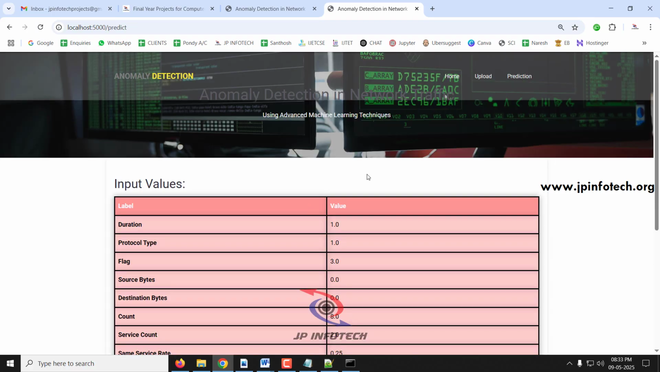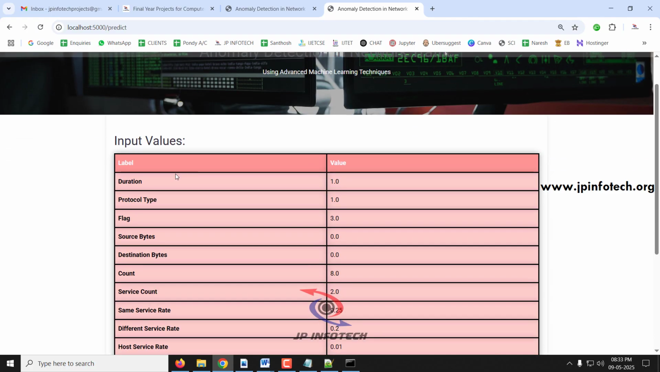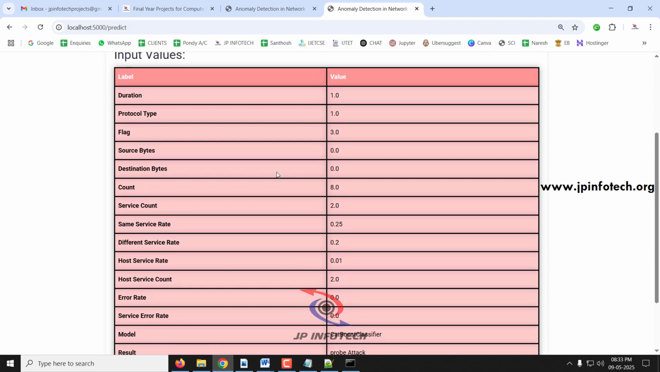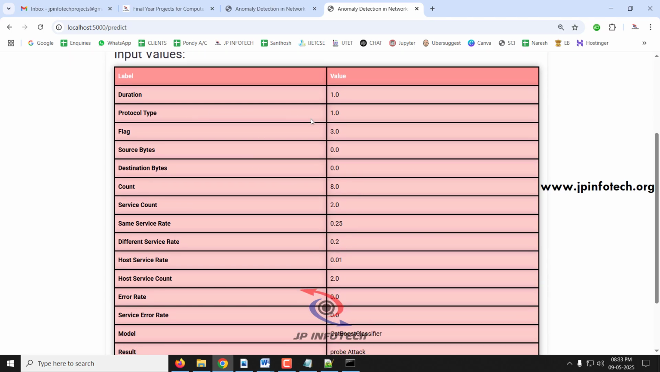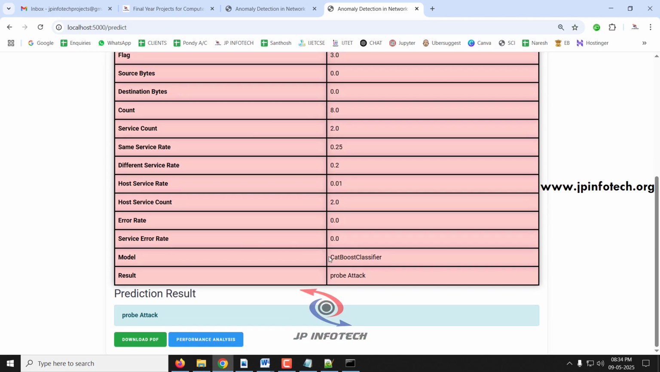Now you can see the printed result. You can see all the values that we have entered. You can see the duration, protocol type, whatever values we have entered are shown here, and the model that I have selected. You can see the printed result is probe attack. So this is a probe attack one.